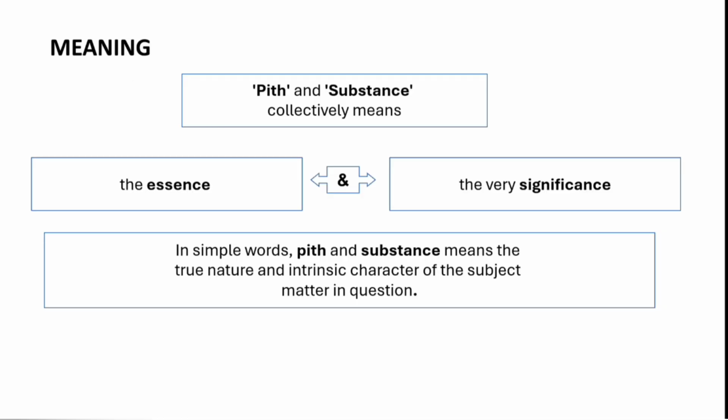Now, understanding the meaning of Pith and Substance. Pith and substance collectively means the very essence and significance of something. In simple words, it means the true nature and the intrinsic character of the subject matter in question. So now you know that Pith and Substance means the very essence and significance, what it suggests, the true character of that thing in question.